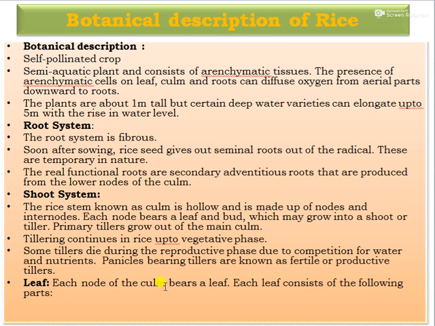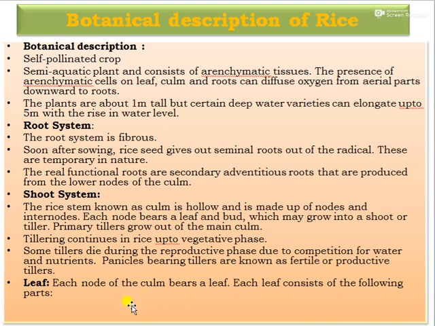The shoot system of this rice plant: the rice stem is known as culm, and is hollow and made up of nodes and internodes. Each node bears a leaf and a bud, which may grow into a shoot or tiller. Primarily, tillers grow out of the main culm, and tillering continues in rice up to the vegetative phase. Some of the tillers die during the reproductive phase due to competition for nutrients and water. The panicle-bearing tillers are known as fertile or productive tillers.